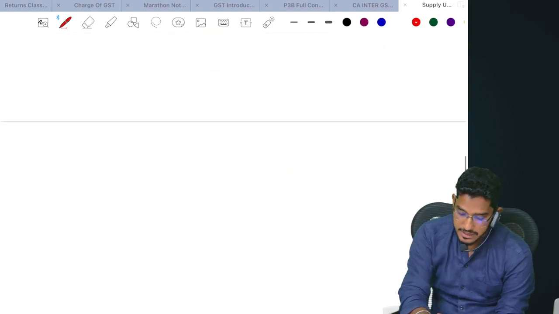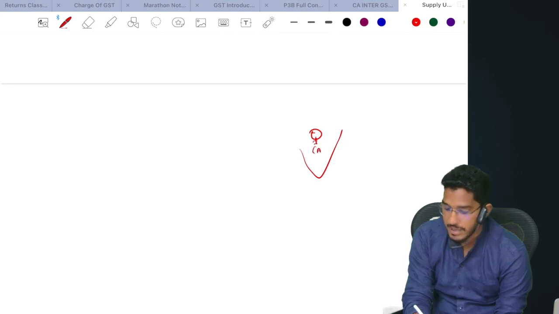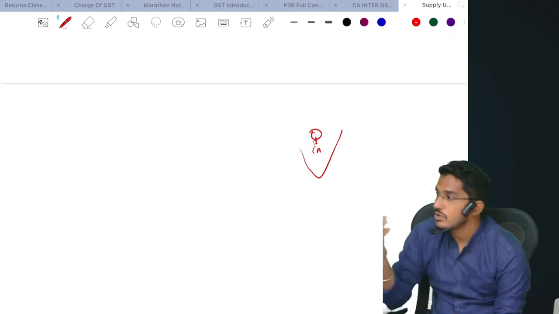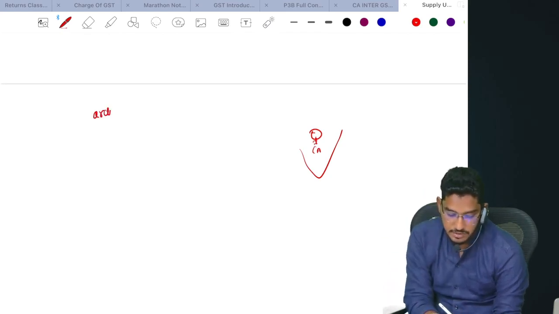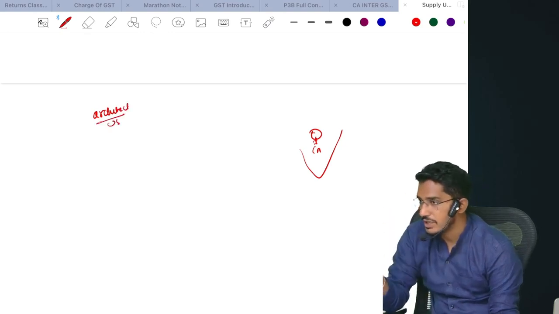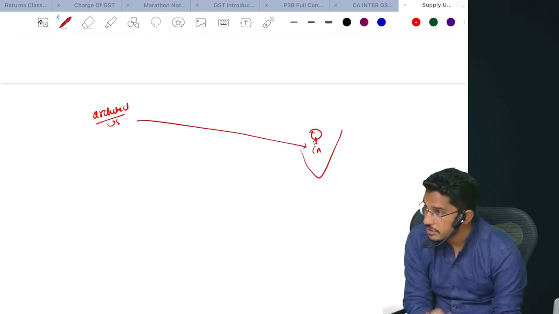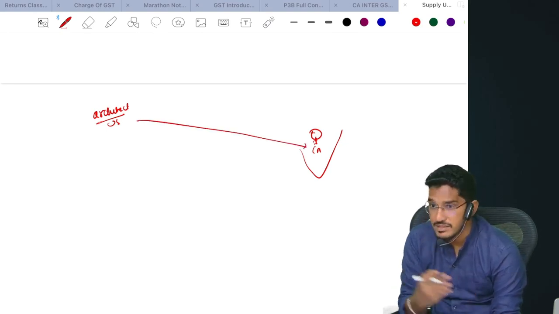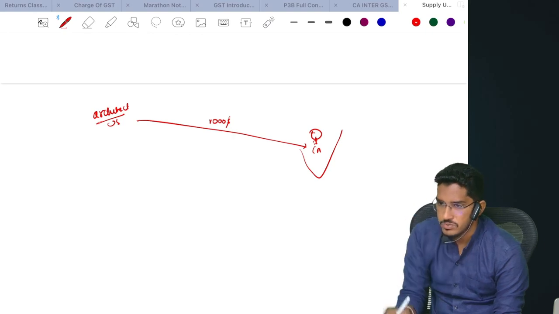Which means, say for example, there is a person who is in India. Let me take myself, I'm in India. I want to construct one office. I know a person who is a very famous architect in the US. I reached out to that architect and told, boss, for my office building, I need one excellent plan. He told, okay, I will give you a plan. He gave me the plan also. Am I importing the services? Yes. He asked me to pay $1,000 of consideration. I paid also, $1,000 of consideration I have paid.